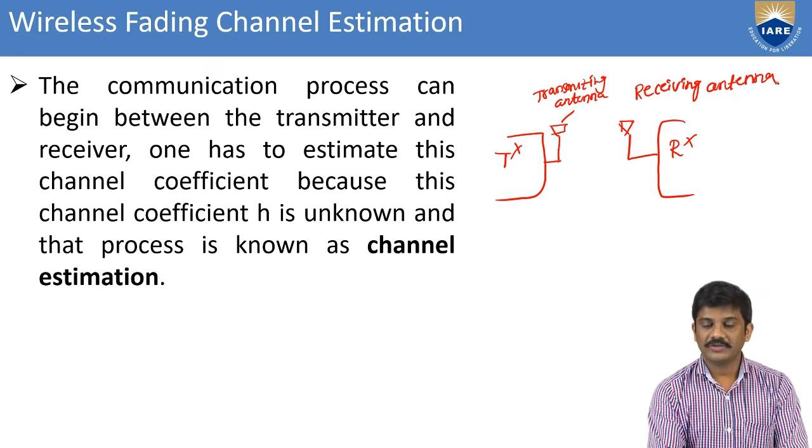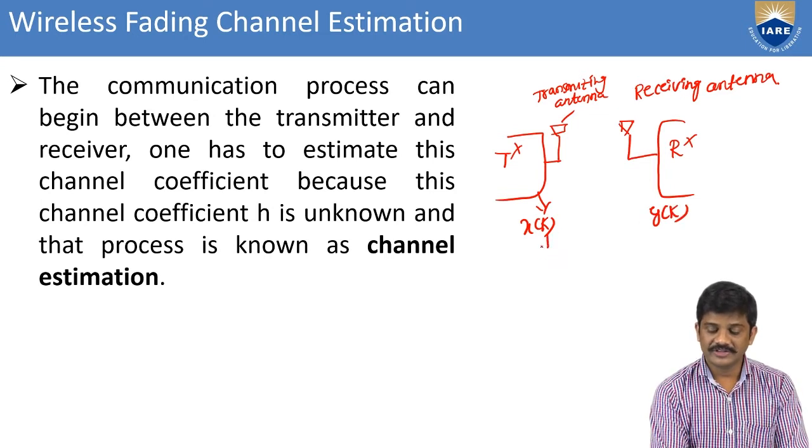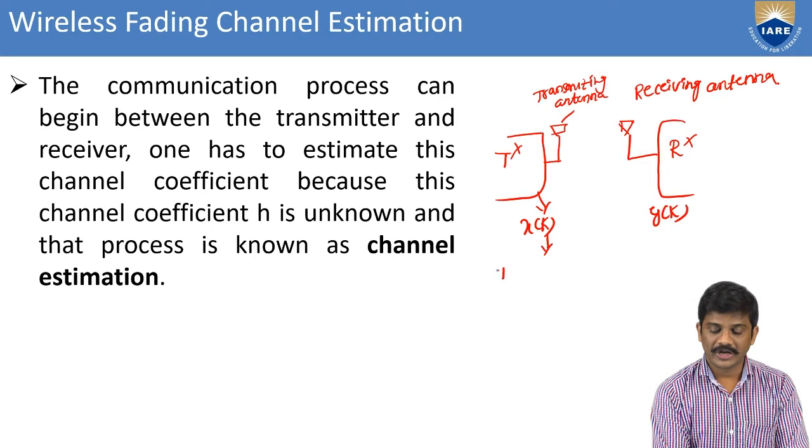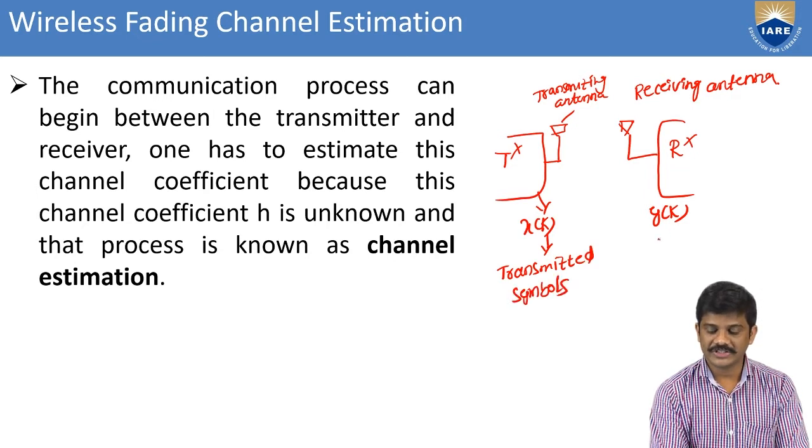Here we have x of k, the input, which is the transmitted pilot symbols, and y of k, the output, which is the received symbols. Transmitter symbols and receiver symbols.